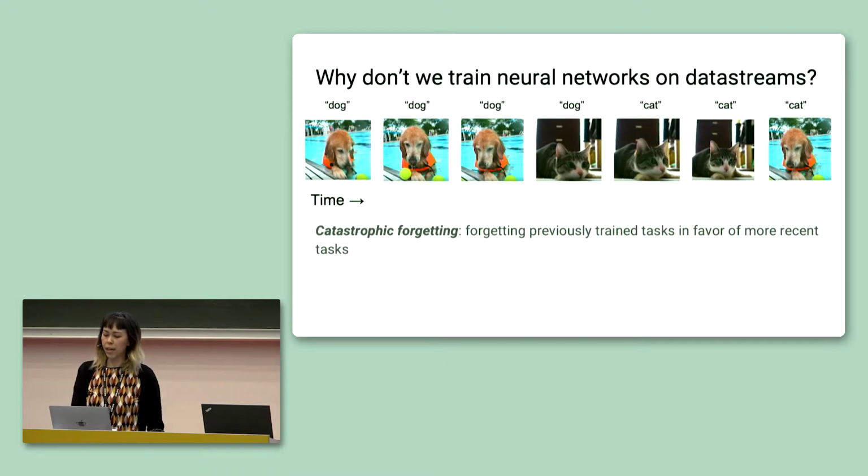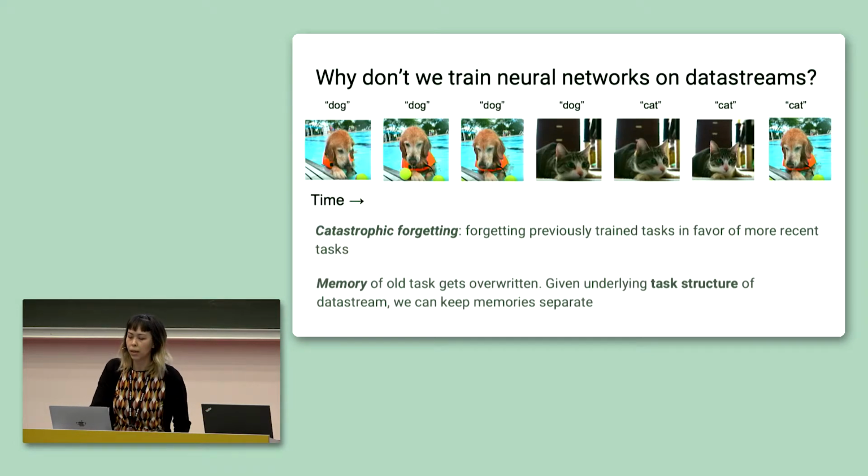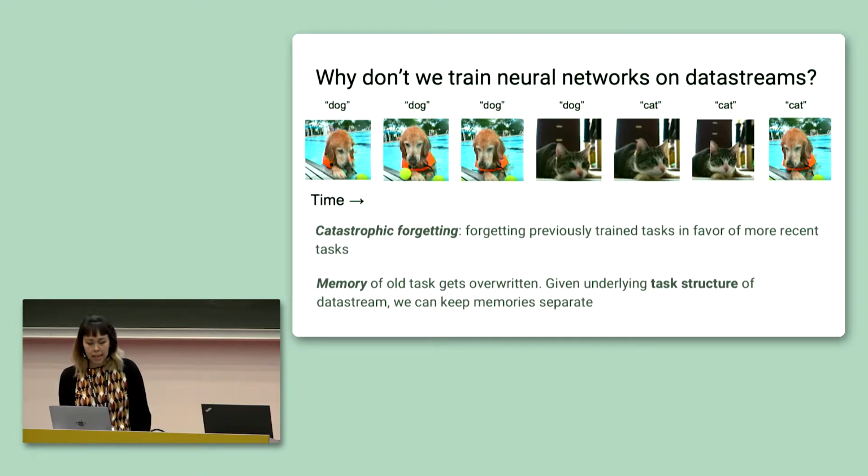And in order to talk about forgetting, we also need to talk about memory. So we can think of the weights or parameters of our model as a form of memory. And in the standard learning paradigm, where our network learns from a data set of unorganized samples, we can use the same memory to learn about multiple tasks, and we don't see forgetting because each task is typically well represented at each time point. But in the setting of learning on a continually changing data stream, we find that our memory of old tasks gets overwritten by new tasks. A solution to this problem might be to keep memories separate for each individual task, but in order to do this, we need to know about the underlying structure of the data stream.